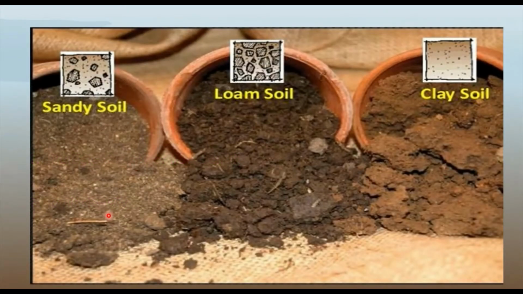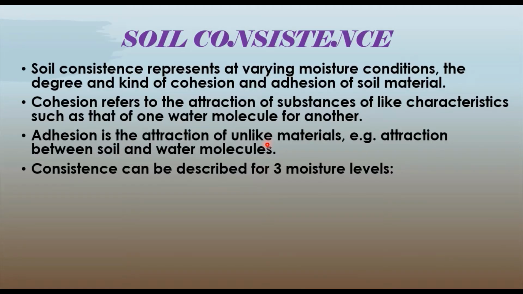So here you can see the pictures of sandy soil, loamy soil and the clay soil. Then moving to the soil consistency. Here the soil consistency represents, at varying moisture conditions, the degree and the kind of cohesion and adhesion of soil material. So what is meant by cohesion and adhesion? Cohesion refers to the attraction of substances of like character. For example, the attraction between a water molecule and another water molecule is called cohesion. If the attraction is between a soil particle and a water molecule, then we call it adhesion.